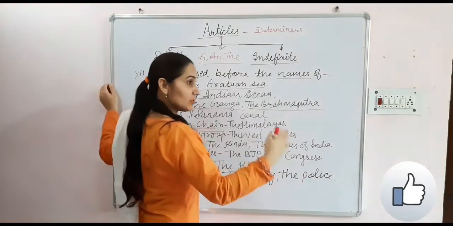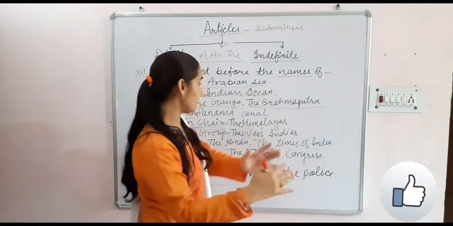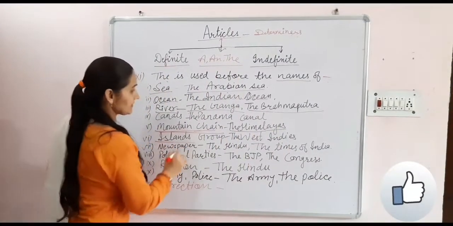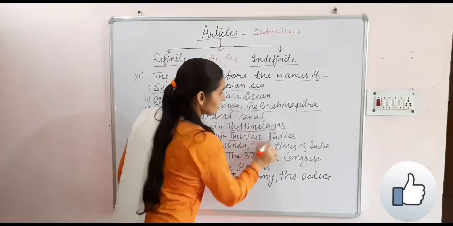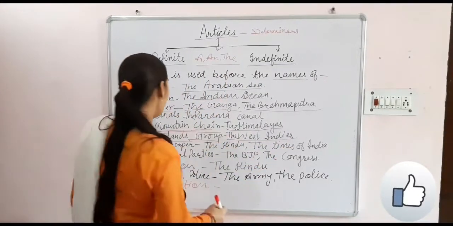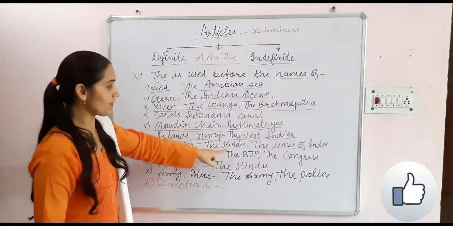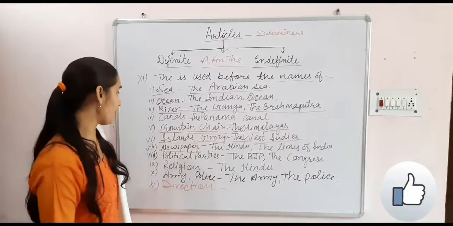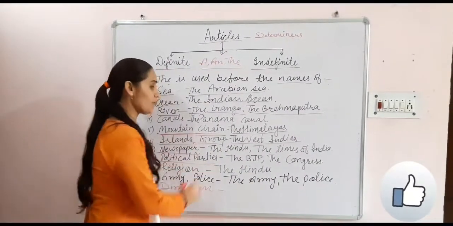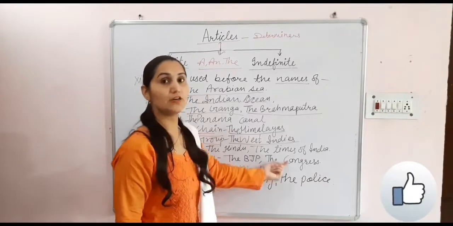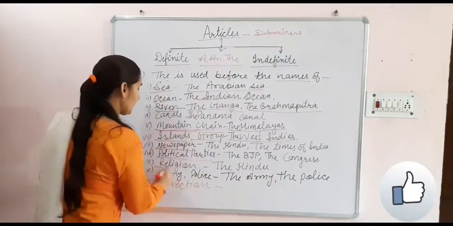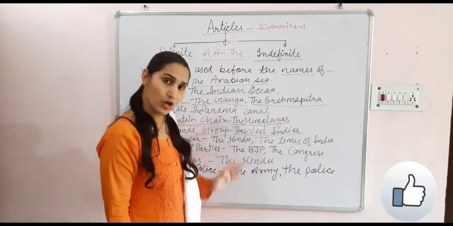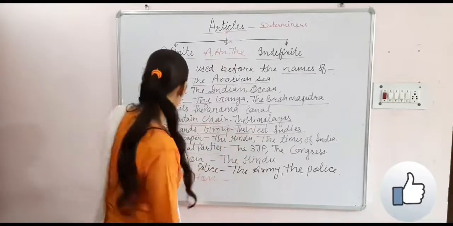Mountain chain means so many mountains come together as a chain: the Himalayas. Islands, a group of islands: the West Indies, it is a group of islands. Any name of a newspaper: the Hindu, the Times of India. Any political party: the BJP, the Congress. All religions: the Sikh, the Hindu, the Muslim, the Christian, all religions take the.